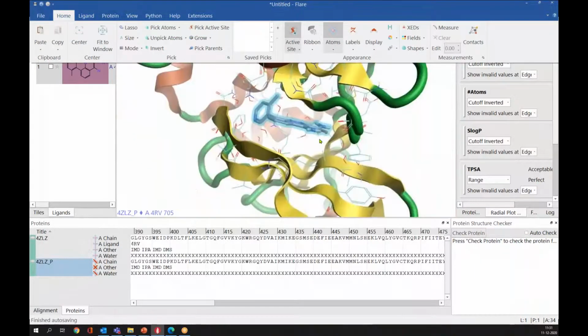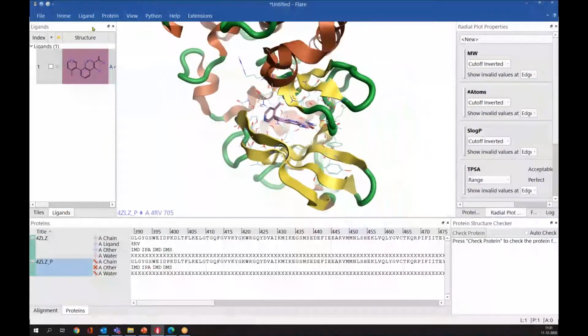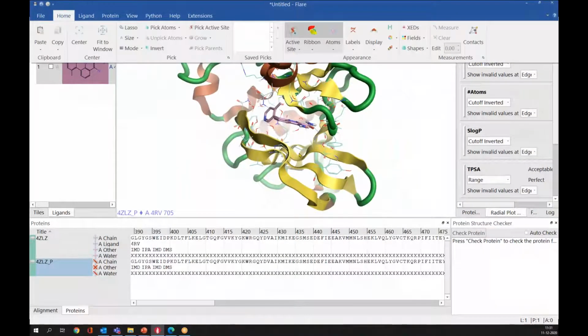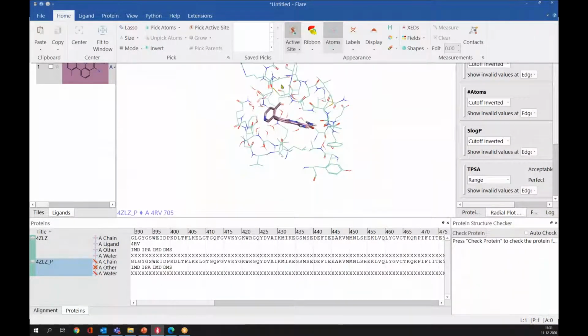Now we are seeing the protein and ligand complex. Here, if you want to change the representation of the protein, you can change it into different ribbons, like flat ribbon or cartoon. If you want to hide it, this is highlighted here, which means it is visible. If you click here again, it will be hidden.